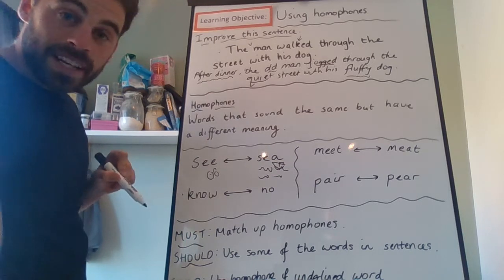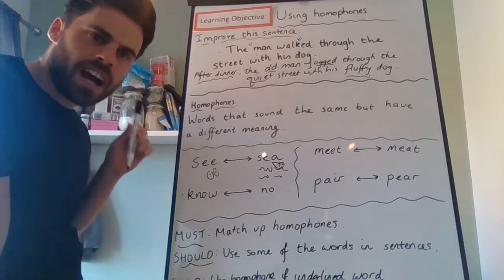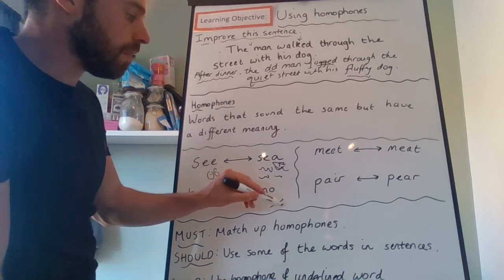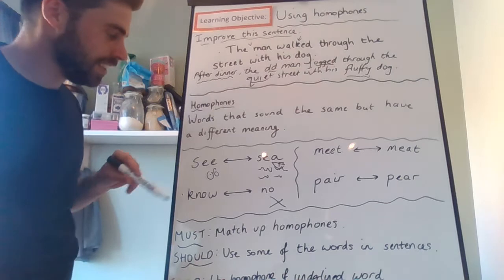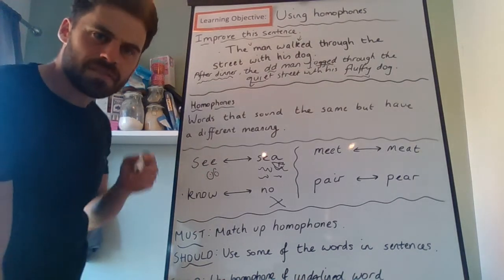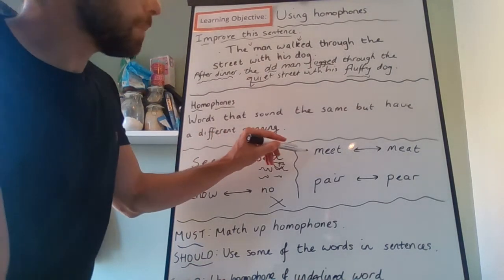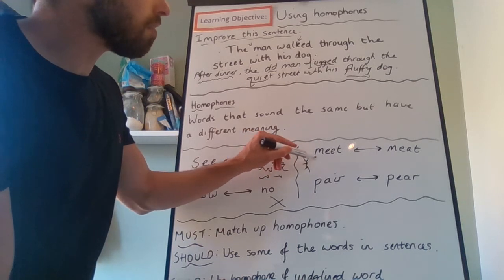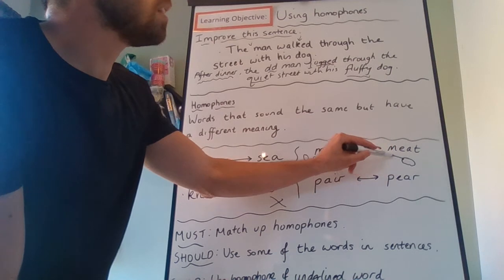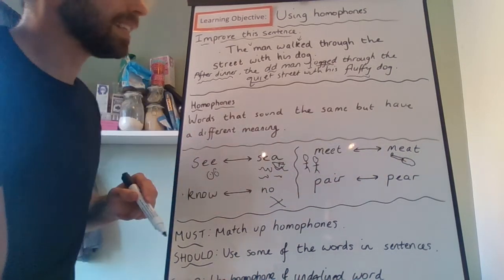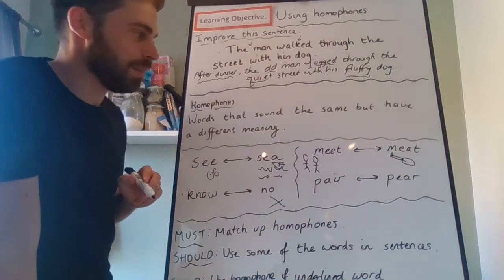This type of know is in something you know the answer. Whereas this type of know is the opposite of yes, no, you can't do that. So again, they sound the same, but they mean different things. This is meet, where like you might meet one of your friends. Whereas this is the type of meat that you would eat. That's my attempt to draw a bone there with some meat on.